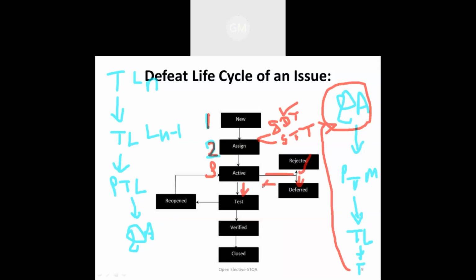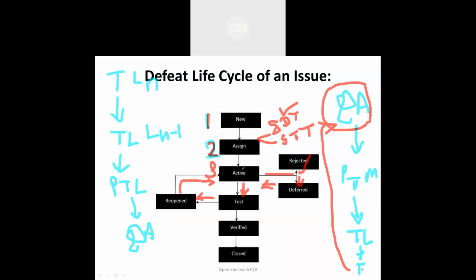If it is not rejected or deferred, then it is going to be solved and given to the software testing team after fixing this defect. Then the software testing team checks whether that defect is fixed or not. That means they reopen the previous defect and check it with the new system, which gives you an update from the previous state. Then that defect is going to be opened and tested.